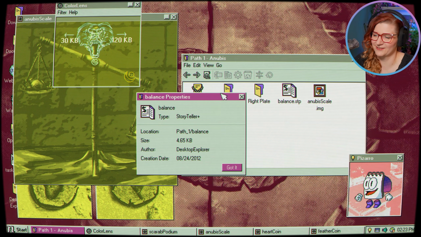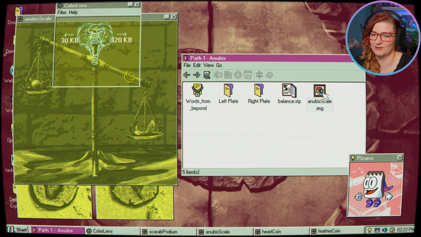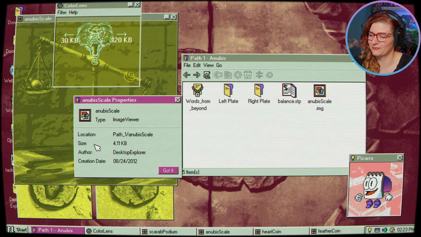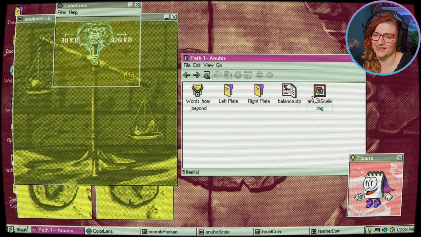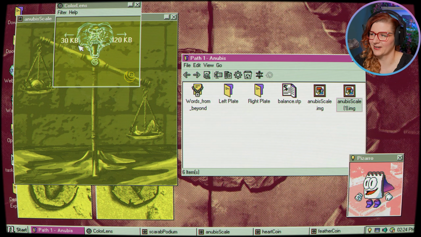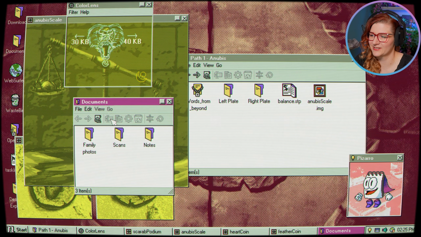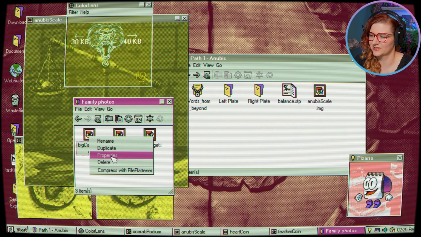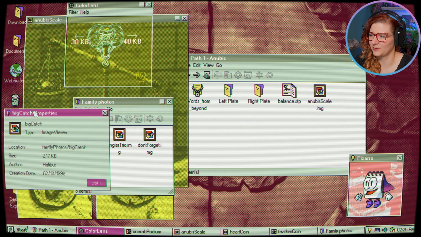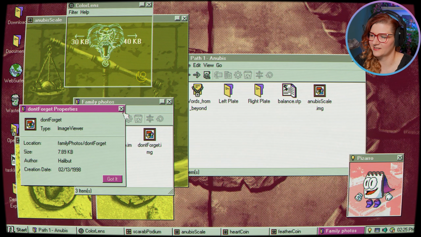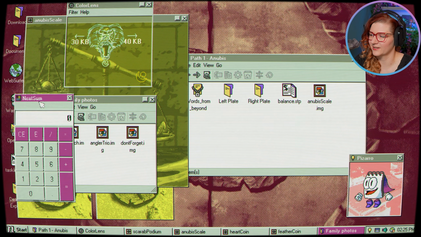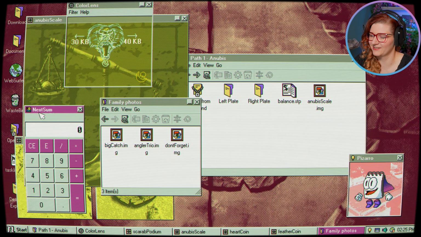It's 465 kilobytes, so not big. What about the scale? That's apparently only 4 kilobytes. Very small. We wouldn't even get a 10 throwing them, though we can duplicate files. But yes, we'll be dealing with silly values then if we're trying to balance it exactly. Can we use some of the documents files we have? Family pictures. They're also quite small. Oh, this one's 789. There is a calculator next sum. We can see if it adds up.